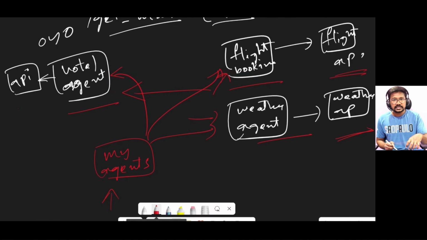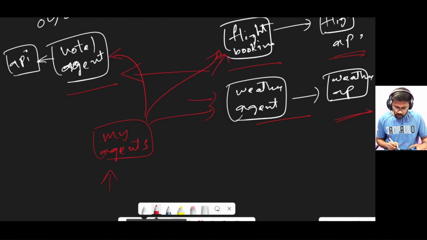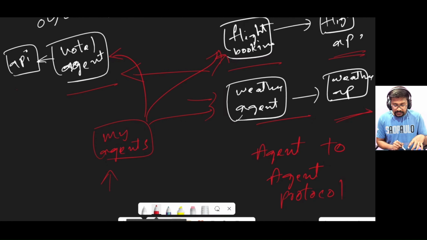So that's where the A2A protocol comes into the picture. That's why we call A2A an agent to agent protocol. The hotel agent, flight agent, and weather agent can communicate with my agent and book or plan a tour for me. So that's where this A2A protocol, which is agent to agent, comes into the picture.